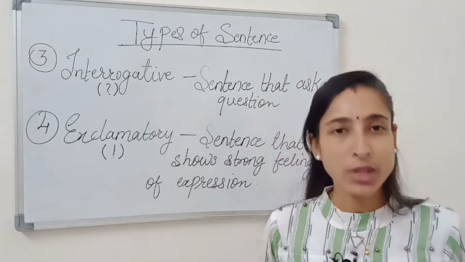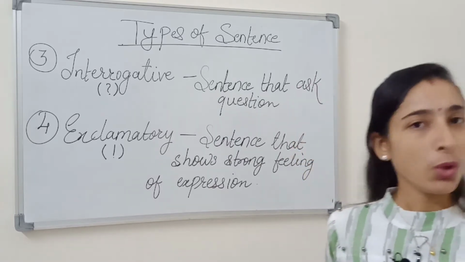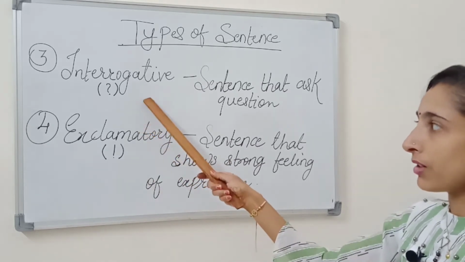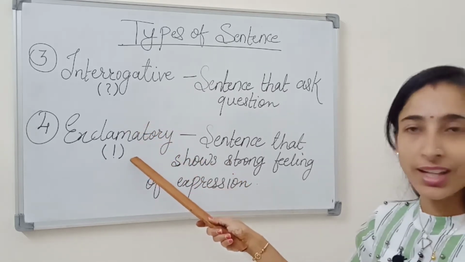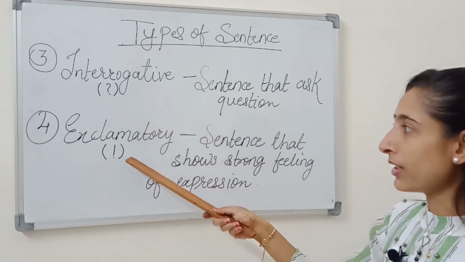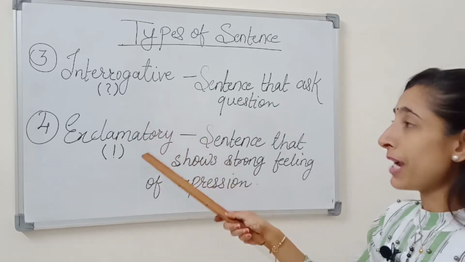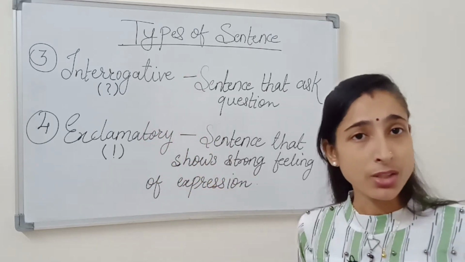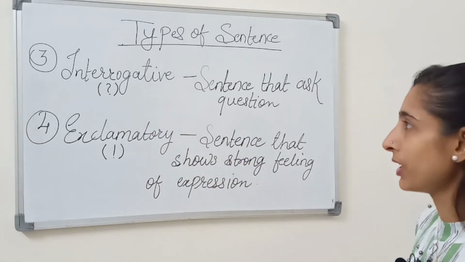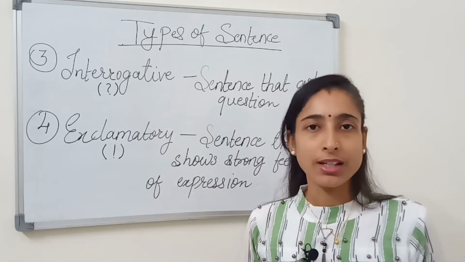So in today's video, I will teach you the rest of the two types of sentences, and they are interrogative and exclamatory. You can see the sign of interrogative and the sign of exclamatory. These two types of sentences are very easy to identify because of their signatures, their symbols. Let's take a look at what an interrogative sentence is.